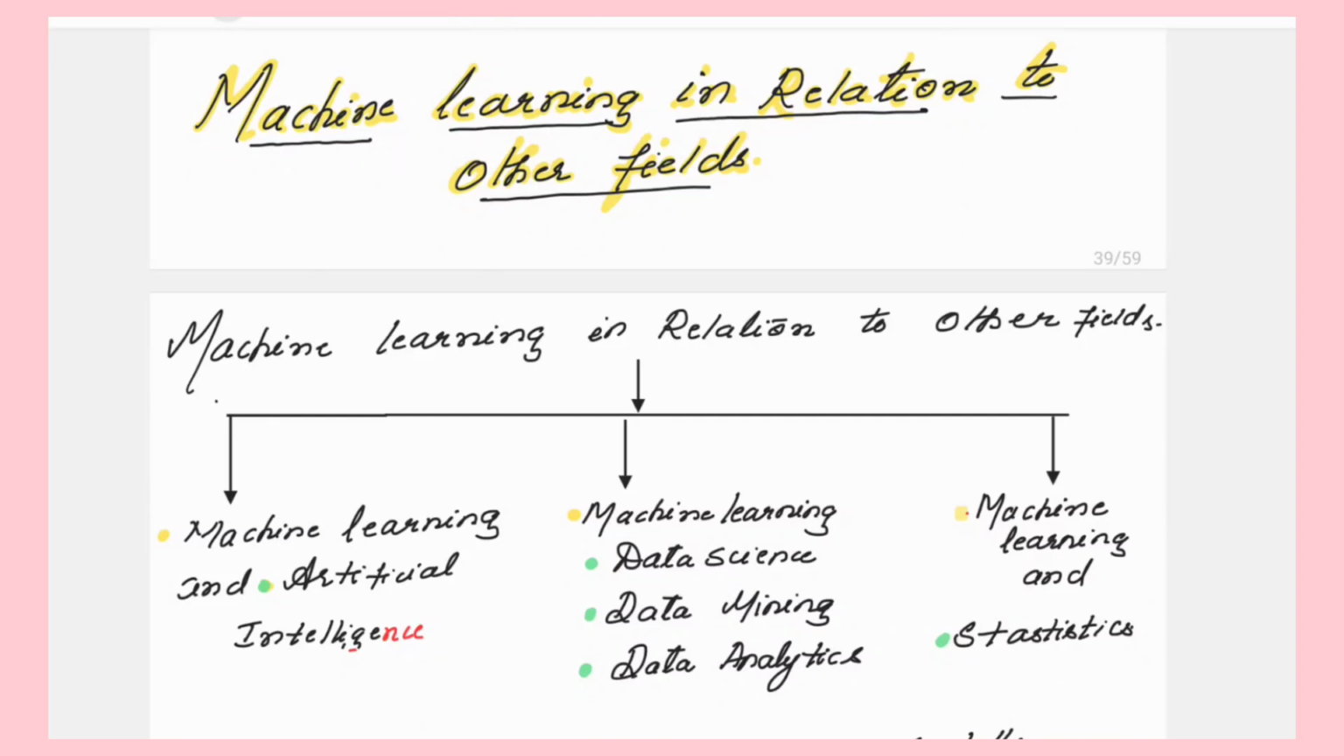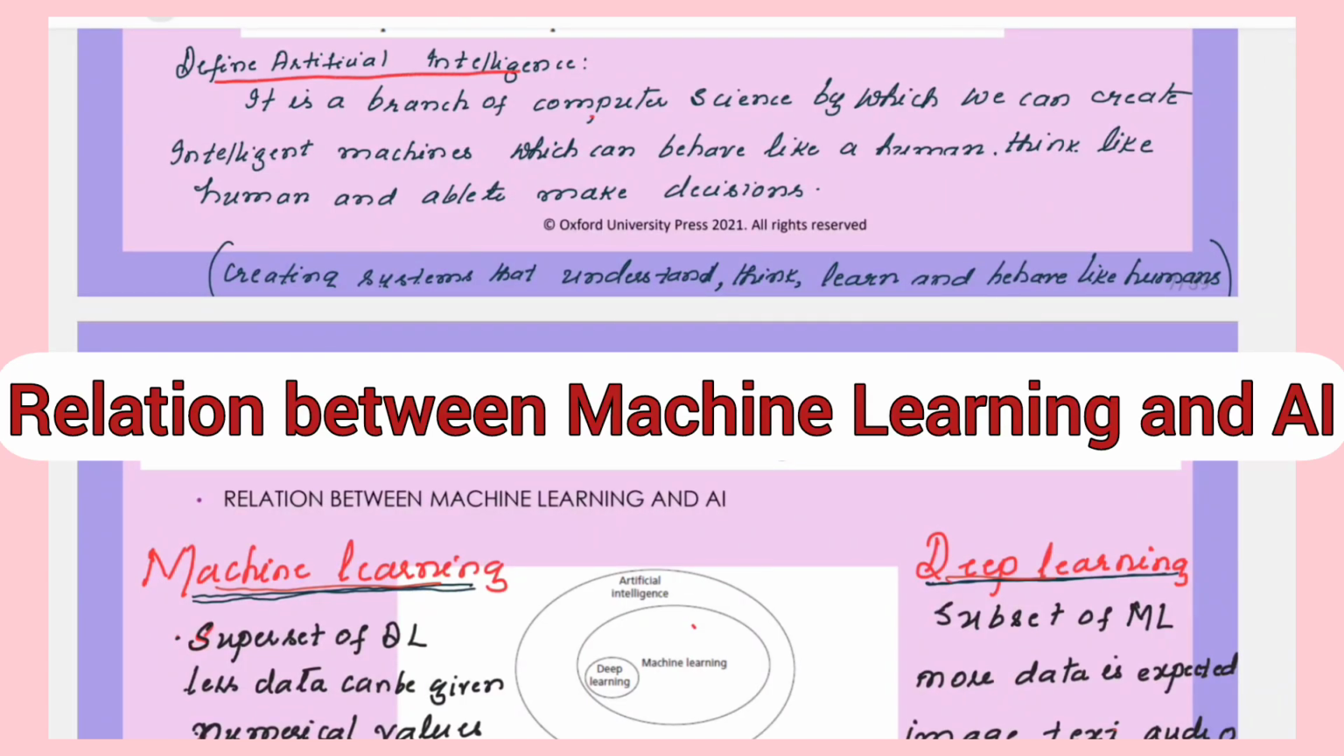This session is about machine learning in relation to other fields. So here you are going to check the other fields like artificial intelligence, data science, data mining, data analytics, statistics. So how these different fields are related to machine learning. Just first check what is artificial intelligence.